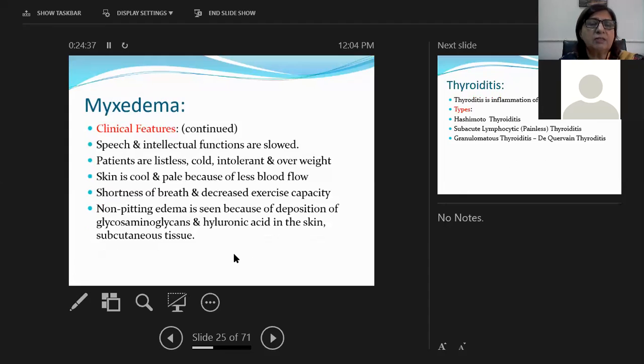Patients are listless, cold intolerant, and overweight. Skin is cool and pale because of less blood flow. Shortness of breath and decreased exercise capacity are seen in patients with myxedema.